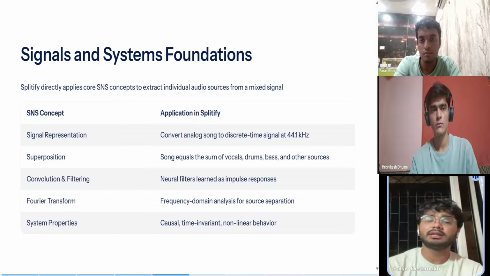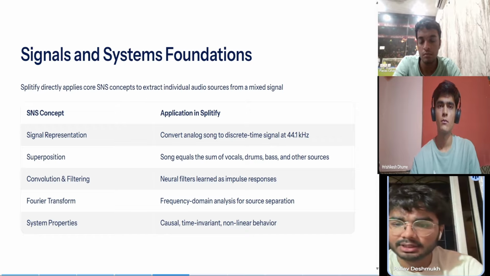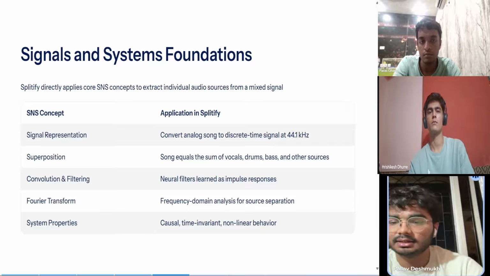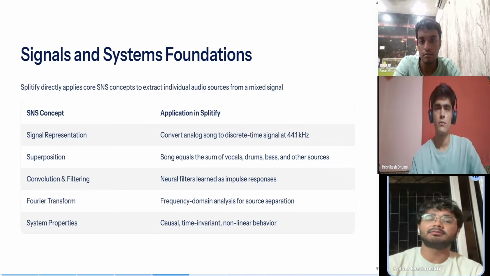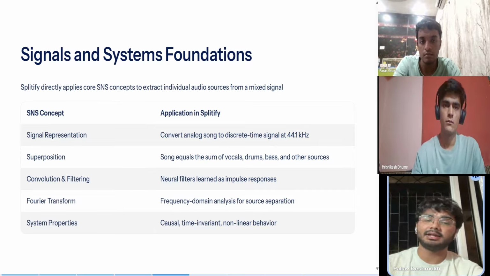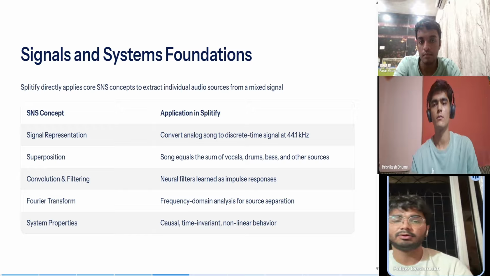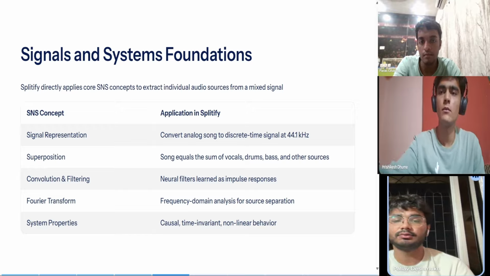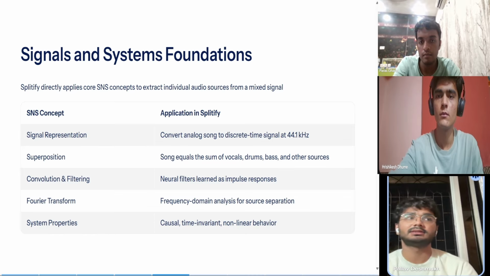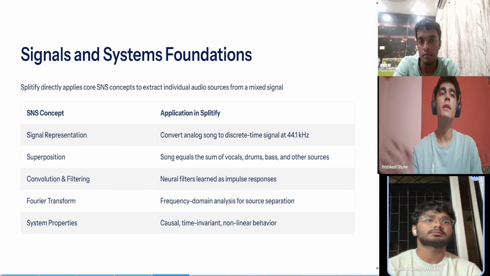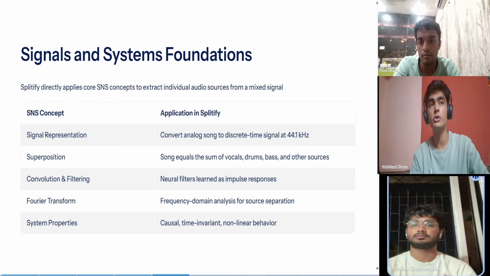Moving on to convolution and filtering. The neural network layers inside Demucs act like adaptive digital filters. Instead of manually designing FIR or IIR filters, the system learns its own impulse response to detect patterns unique to vocals, drums, and instruments. The next important concept is the Fourier transform.